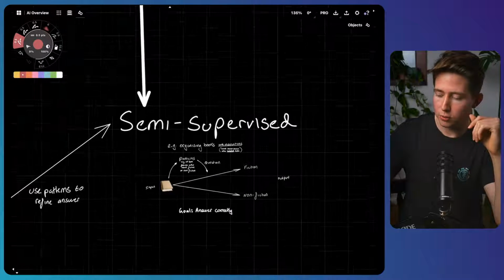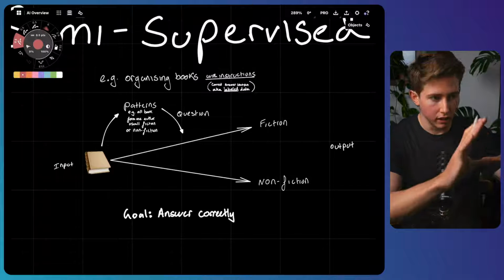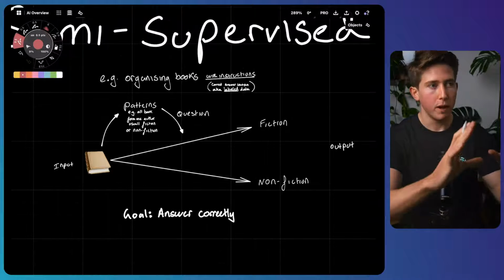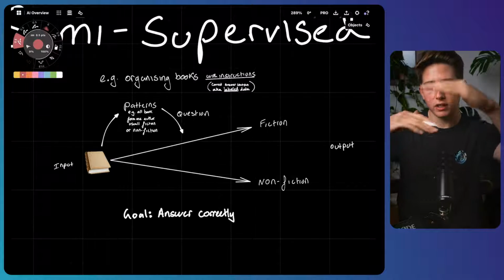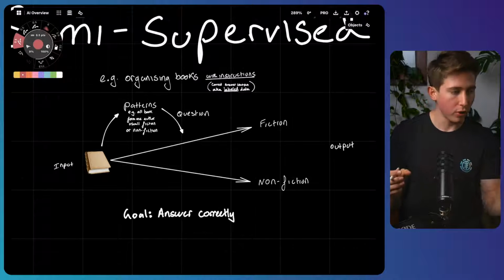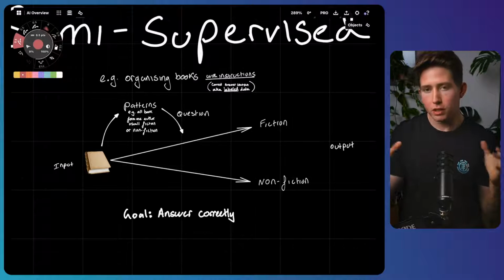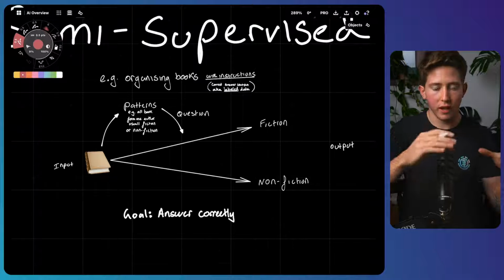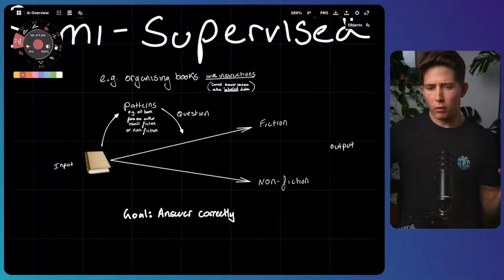So just like supervised learning, in semi-supervised learning, we would start by looking at the labeled data we've been given. Maybe it's the books that we've been told are fiction and non-fiction, and then learning to categorize them into those categories using those examples. So we'd go through, we'd learn, and we'd try our best at categorizing into fiction and non-fiction. But the issue is maybe we didn't have much training data. We didn't really have many examples of fiction and non-fiction. And so when we were grouping, it was a bit dodgy. We weren't the best at actually differentiating between the two.